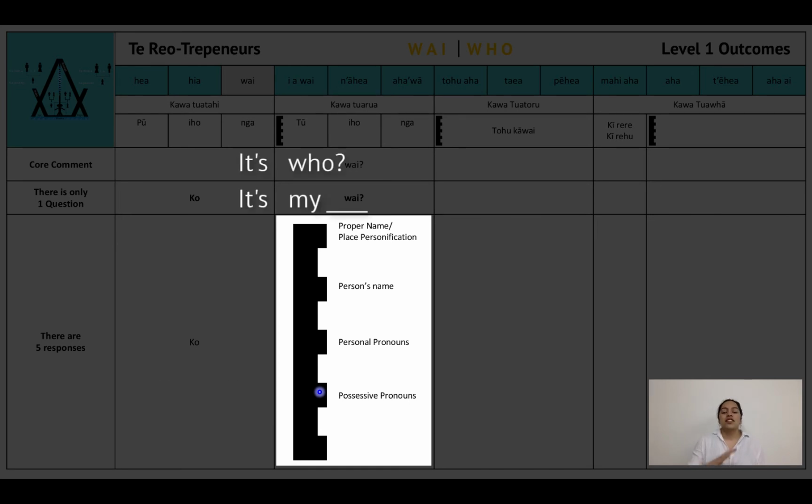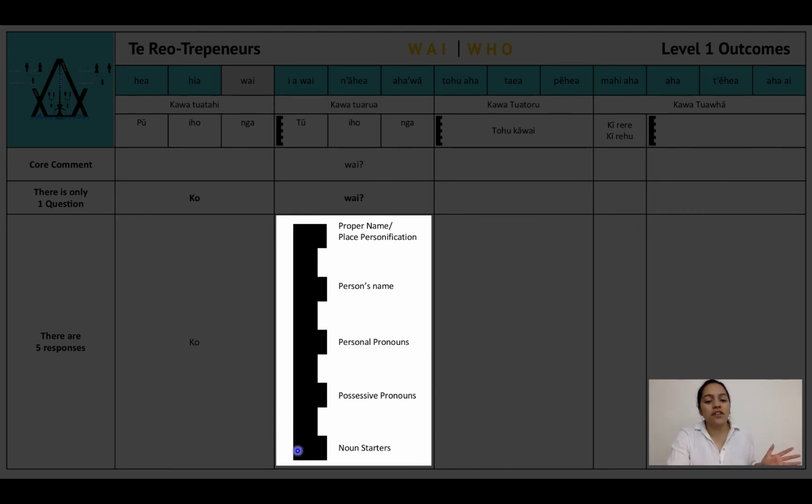It's who, it's my, it's our, it's all of our, it's your two, it's all of your, it's his or hers, it's their two, it's their all, it's mine and yours, it's everyone's. Ko taku, ko tā māua, ko tā mātou, ko tāu, ko tā kōrua, ko tā koutou, ko tāna, ko tā rāua, ko tā rātou, ko tā tāua, ko tā tātou.